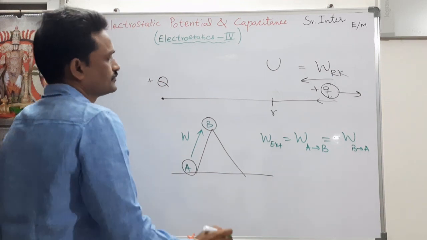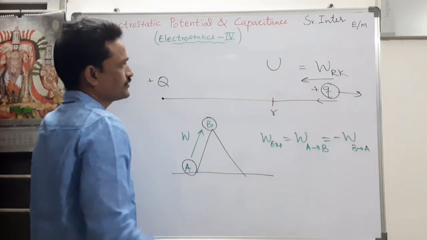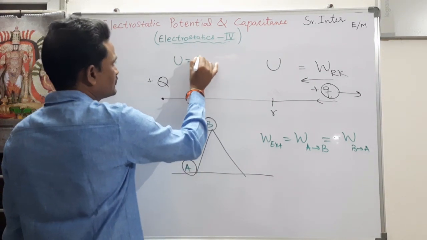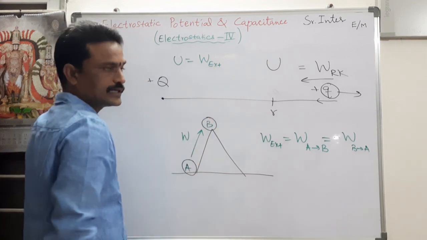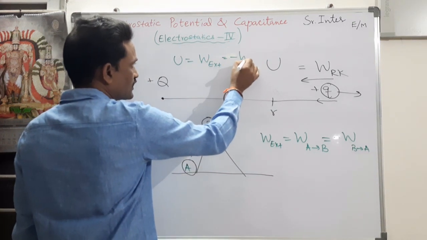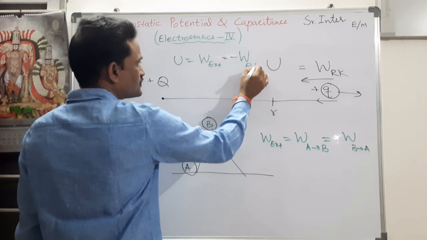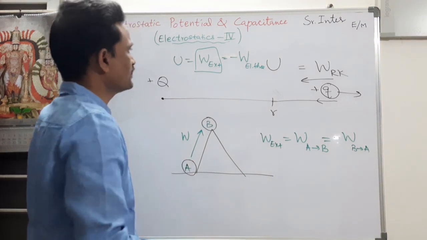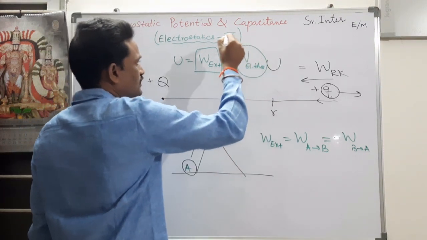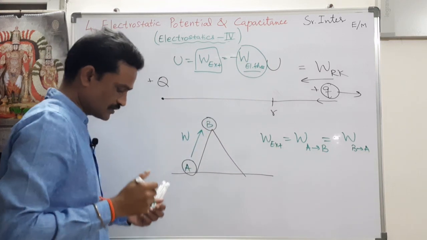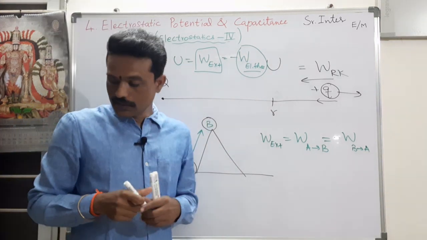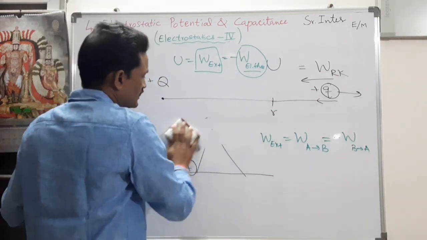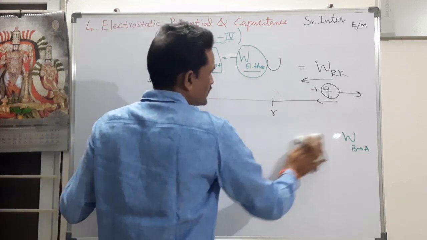In the same way, there are two works we can define even in the case of electrostatic potential energy. So U is equal to the work done by the external force or the negative of the work done by the electrostatic force. I don't know how much external work is done by some external agent. It is better to make use of the work done by the electrostatic force. We know the formula for electrostatic force by using Coulomb's inverse square law. Now we are going to derive the expression for electrostatic potential energy.